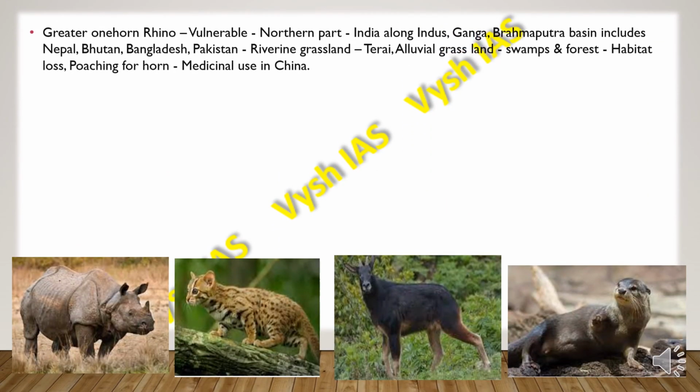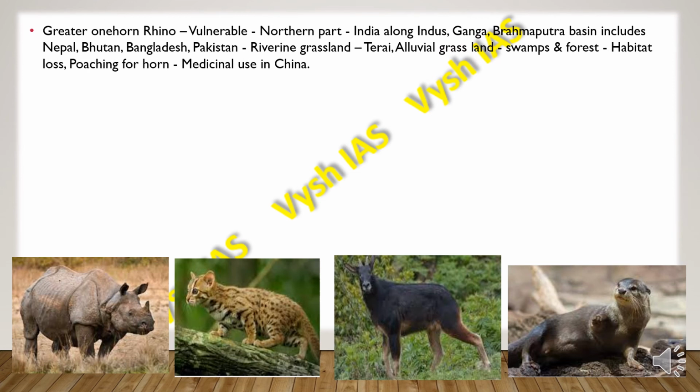Then we have the great one-horned rhino, which is vulnerable, in the northern part. So it is found along the Indus, Ganga and Brahmaputra basin in India, which includes Nepal, Bhutan, Pakistan, Bangladesh, and also the riverine grasslands, which is the Terai and the alluvial grasslands. They are also found in swamps and forest areas, and they mainly face habitat loss and poaching for their horn, which is used for medicinal use in China.